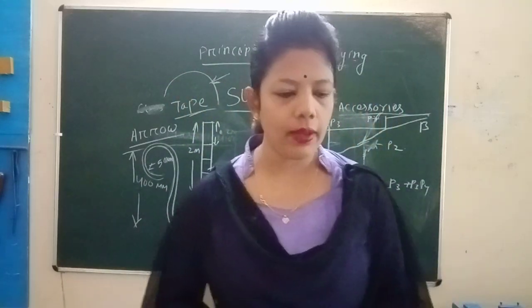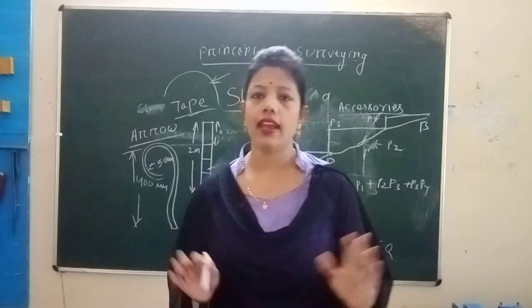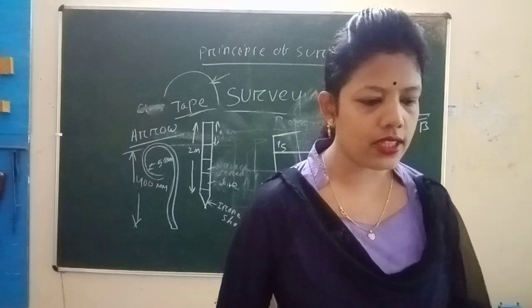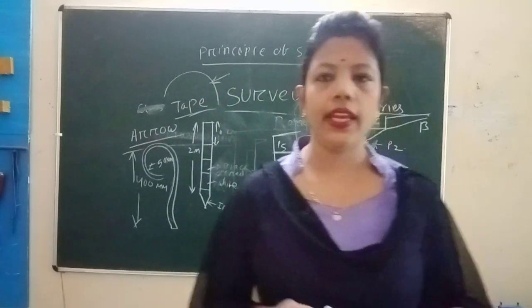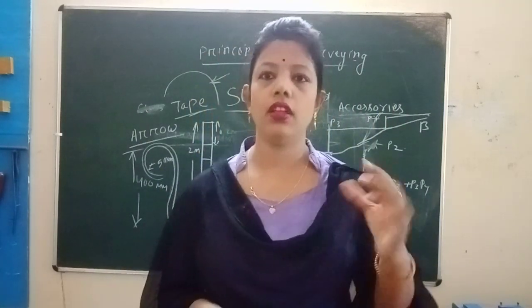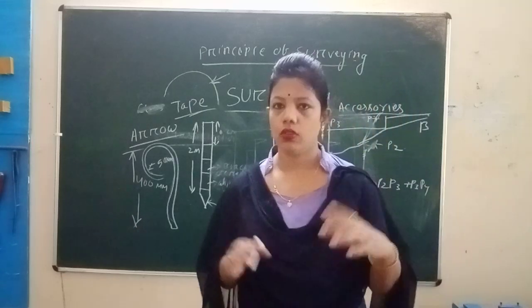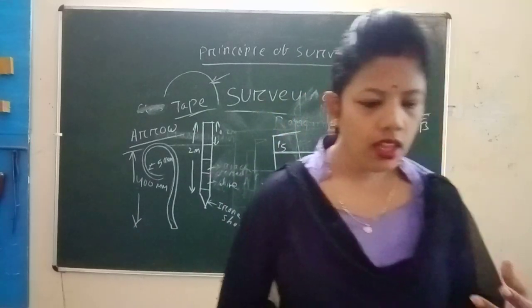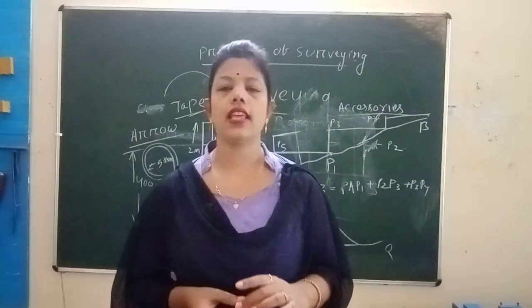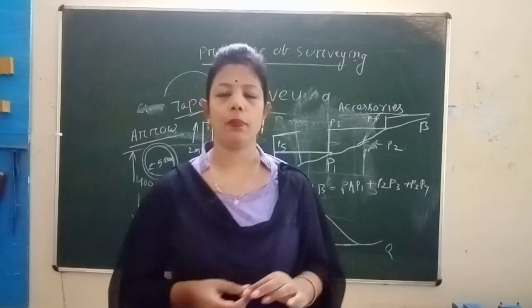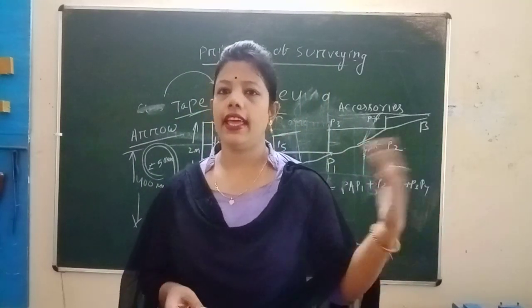Next, what is cumulative error? An error which occurs in the same direction, in one direction, is known as cumulative error. Why is it created? Because of the opening of the ring joints. Second, the applied pull being much greater than the standard length. Next, wearing of connecting rings and temperature variation. If the temperature varies, then it will be created. This is the error of chaining.